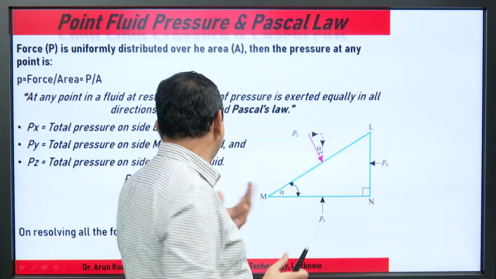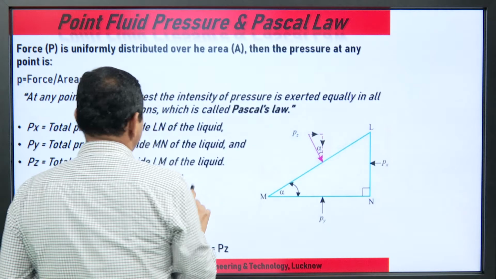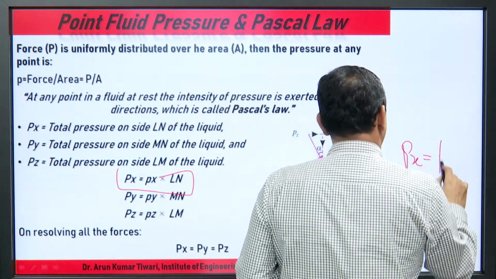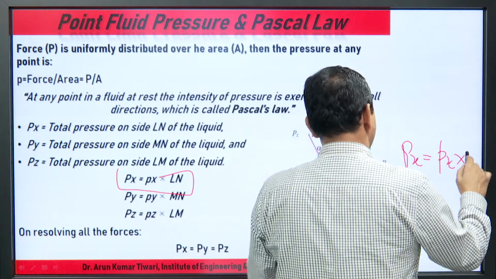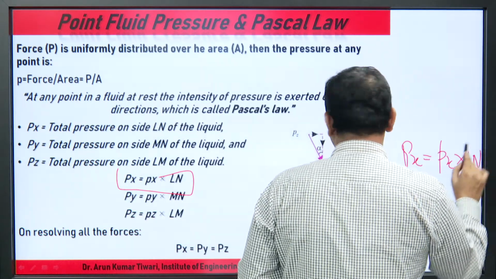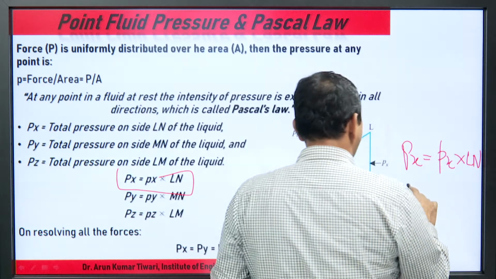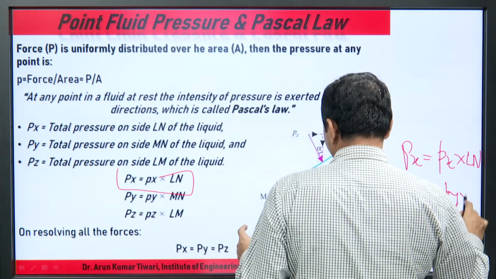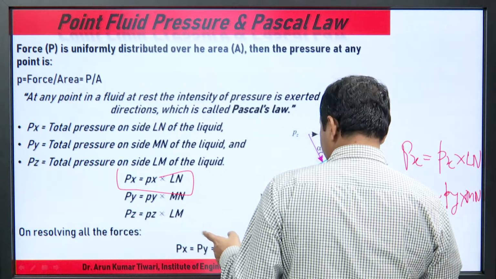We can easily calculate: small p x intensity into this area, and P y similarly into the unit area, and similarly P z.